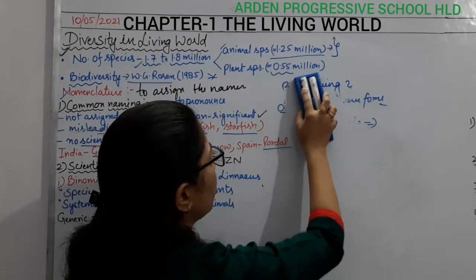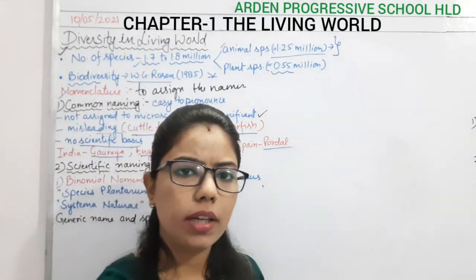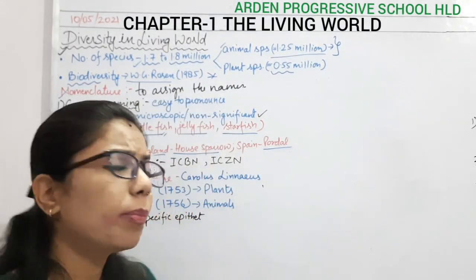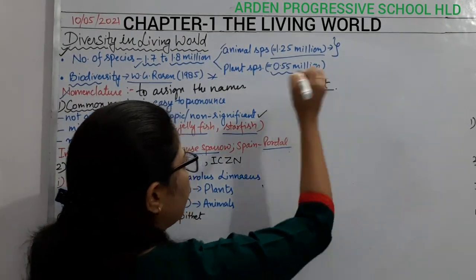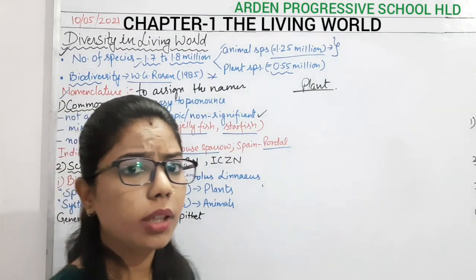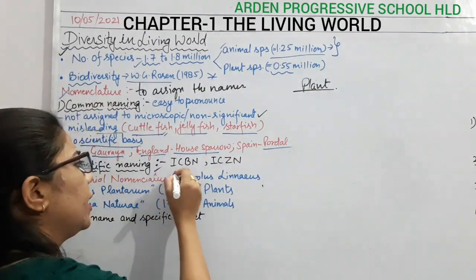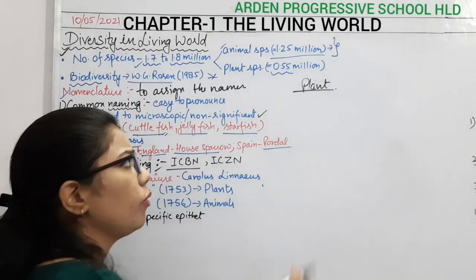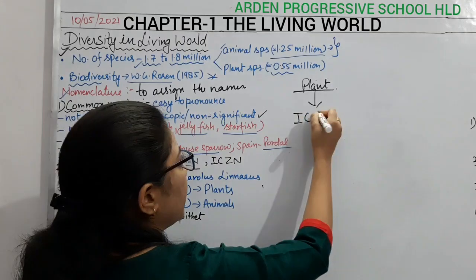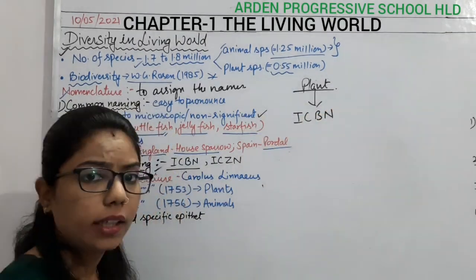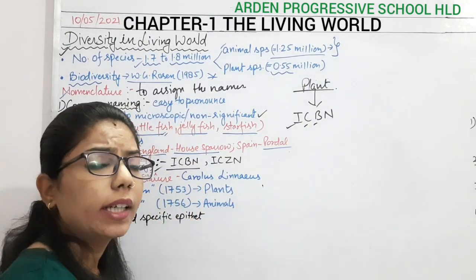Here, if we talk about biodiversity, it consists of both plants as well as animals, right? If we talk about plants, whenever we study plants, it comes under botany, right? Whenever we are talking about the naming of plants, it will be done by the ICBN. What is this ICBN? International Code for Botanical Nomenclature.